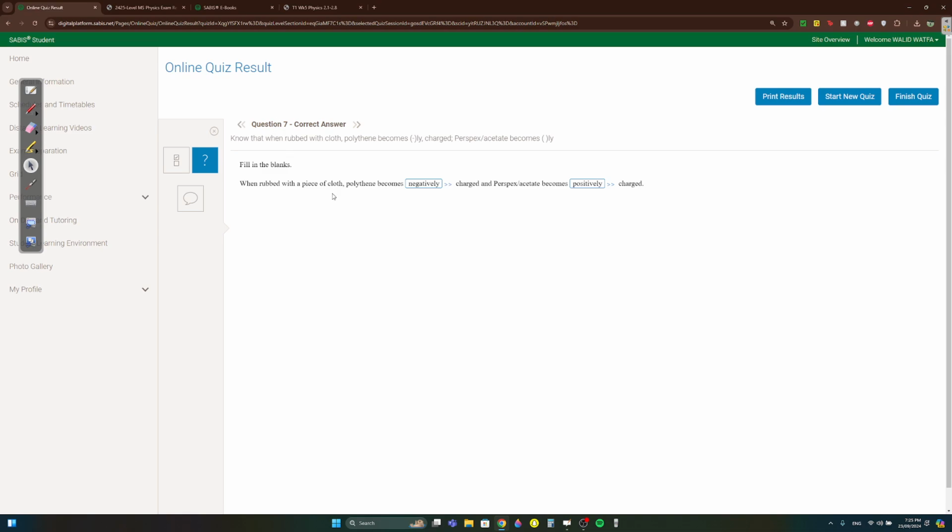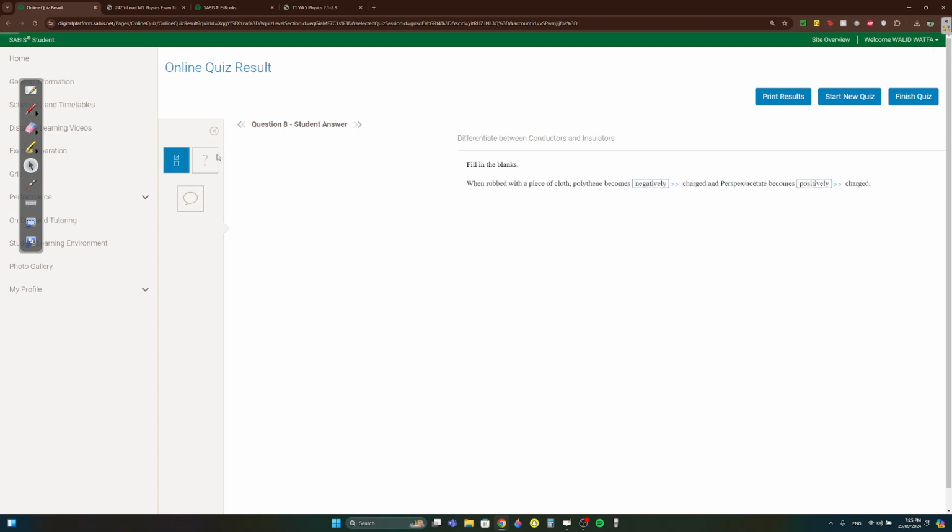Question 7. When rubbed with a piece of cloth, polythene, yani plastic, what happens to it? It becomes negative, okay, or negatively charged, and perspex or acetate becomes positively charged. Perspex, acetate, Coulomb, they're examples of glass. Okay, we know it becomes positive.